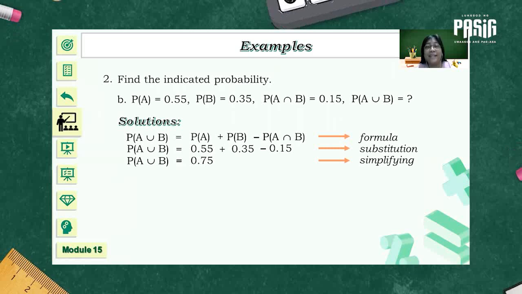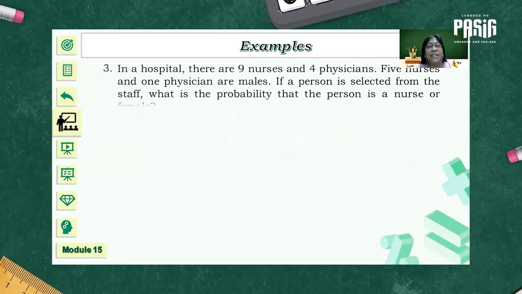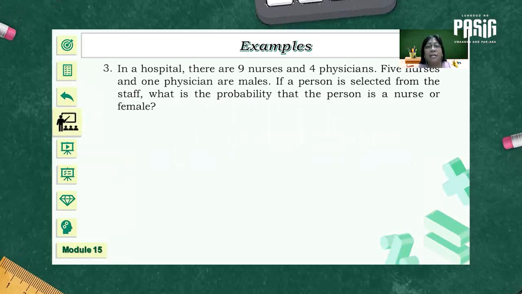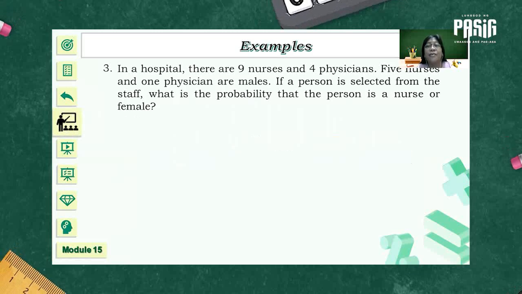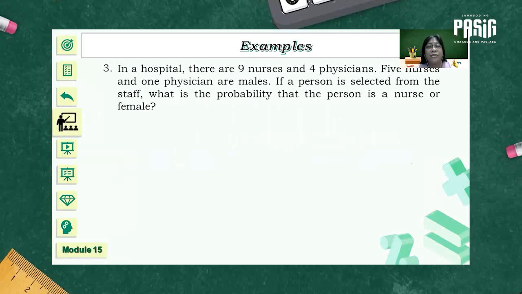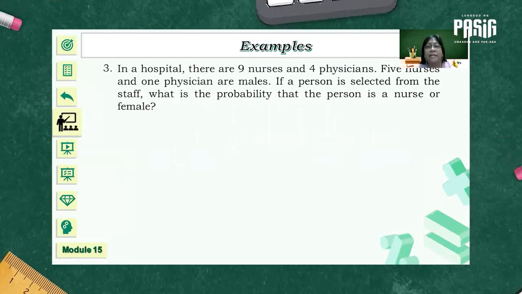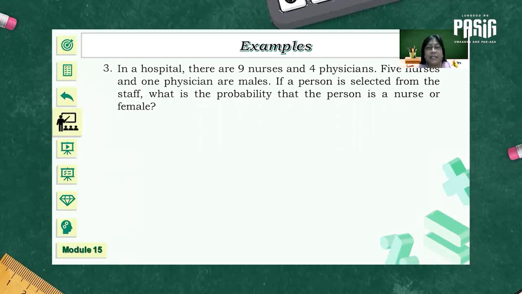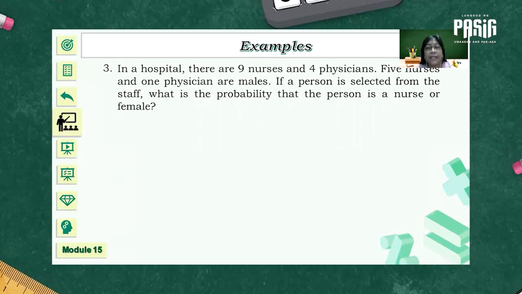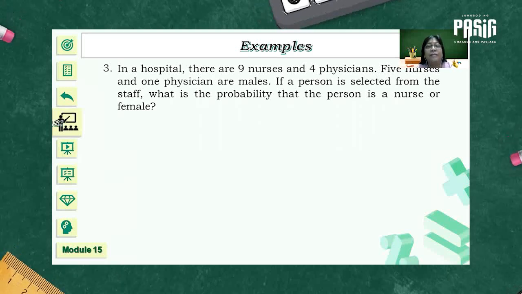I hope I made this clear. How about in this example? In a hospital, there are 9 nurses and 4 physicians. 5 nurses and 1 physician are males. If a person is selected from the staff, what is the probability that the person is a nurse or female?